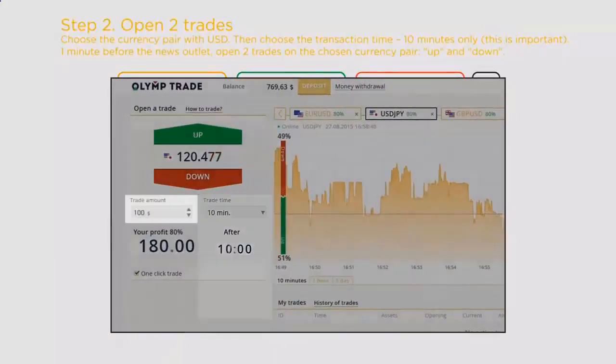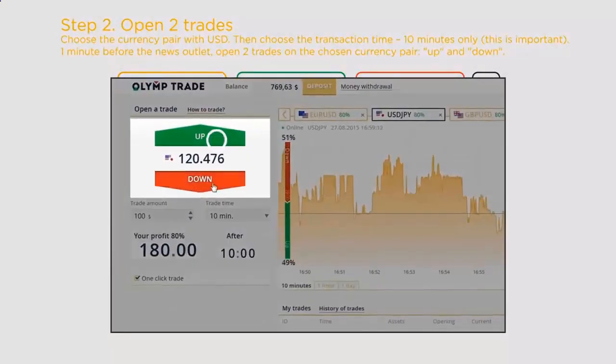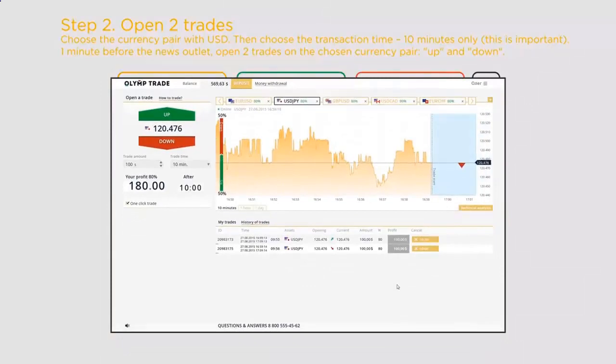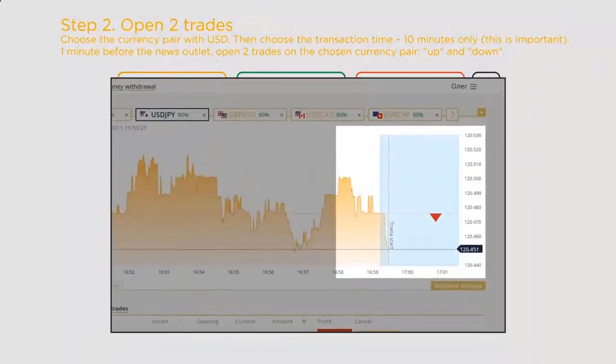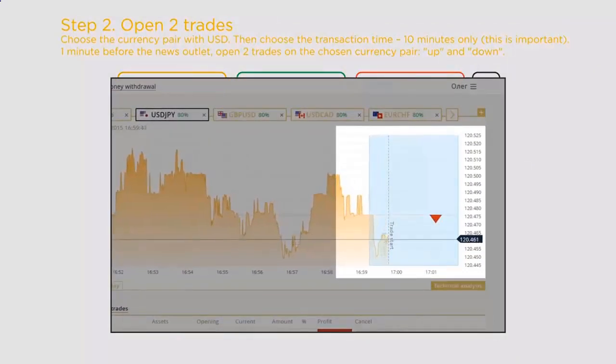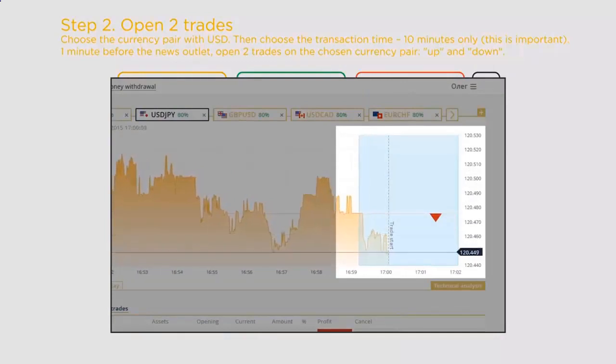Time 10 minutes and the transaction amount $100. At 4:59 p.m., a minute prior to the news outlet, we shall open 2 trades forecasted up and down correspondingly. At 5 p.m., the news is released and the chart starts fluctuating up and down. Our task is not to get trapped. This is just market noise. It's better to wait for 1 minute till 5:01 p.m.